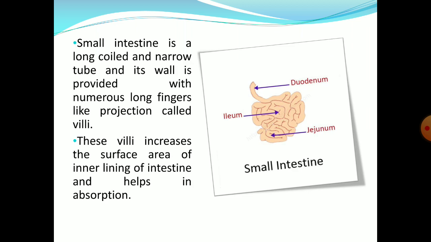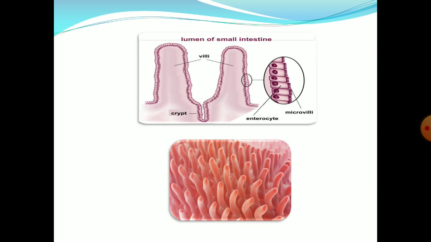Now it is about the role of the small intestine. The small intestine is a long coiled and narrow tube and its wall is provided with a large number of finger-like projections called villi. Villi increase the surface area for maximum absorption of food. Complete digestion of food takes place in the small intestine by succus entericus. Here you can observe the villi.